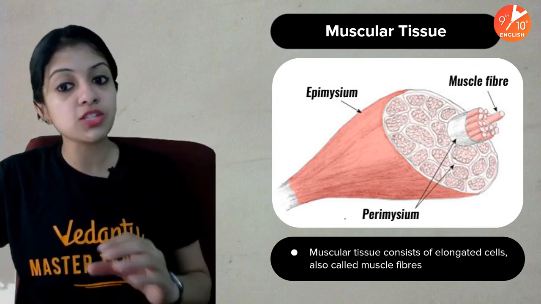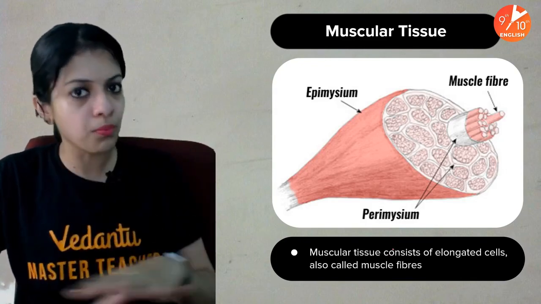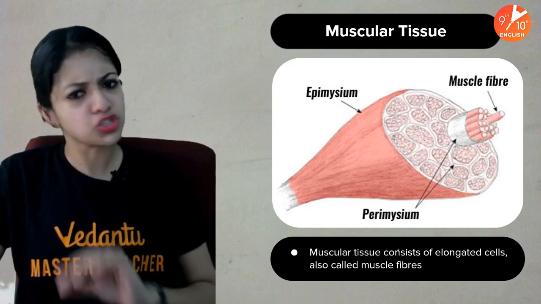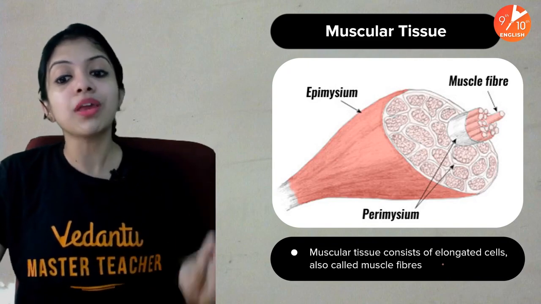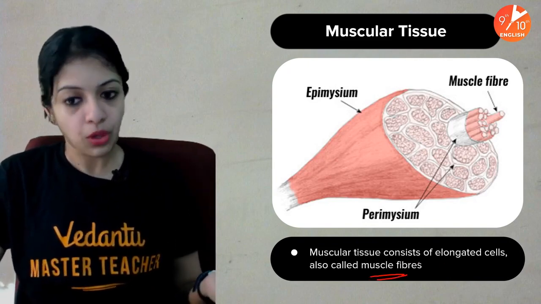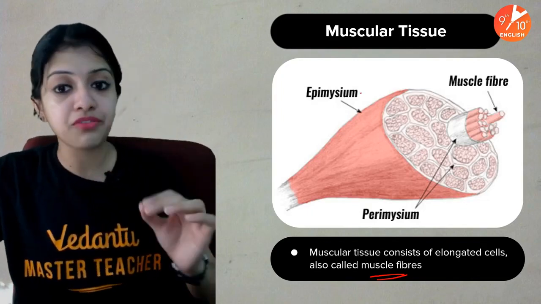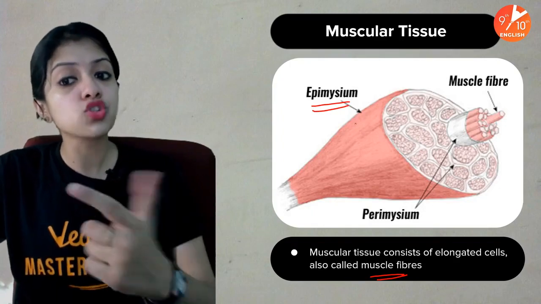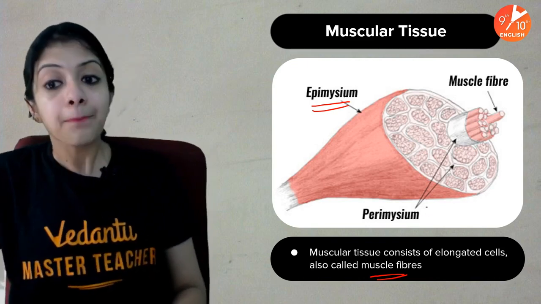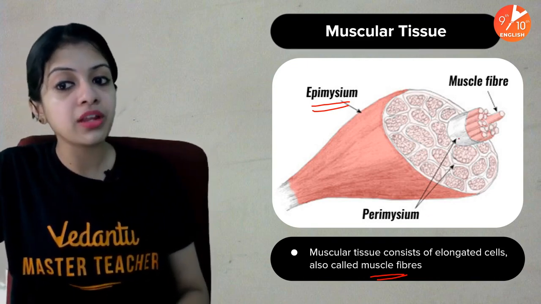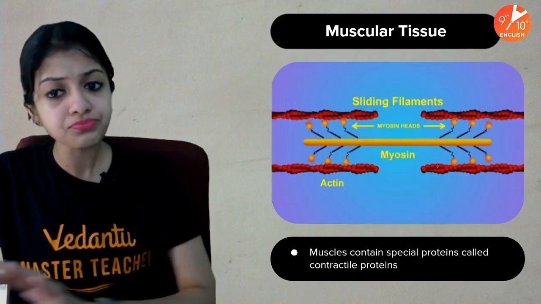So this is what muscular tissue would look like. If you took a section of muscular tissue, this is what it would look like, the most common type of muscle tissue. I'll tell you the types in a while. Muscular tissue consists of elongated cells, which we also call muscle fibers. These are the names we give to the coverings. Epimysium is the covering given to the entire bundle of so many groups of muscle fibers. Perimysium is the name given to the covering of one single group of muscle fibers. This is just there for your extra bit of information.